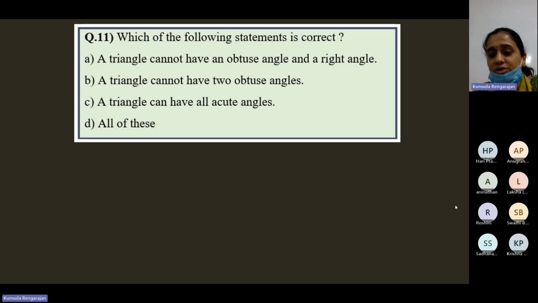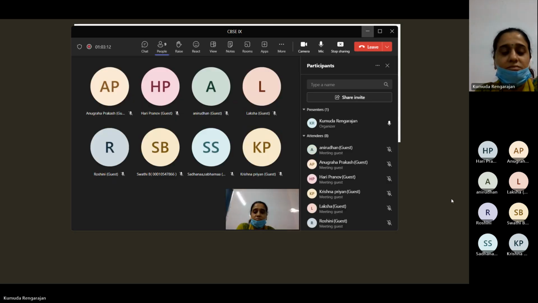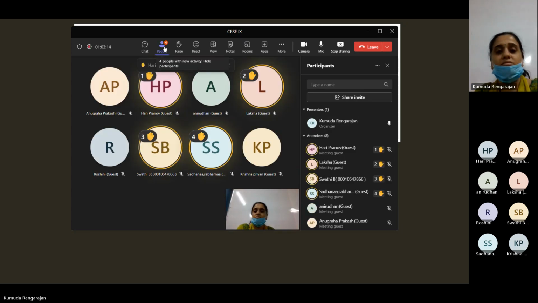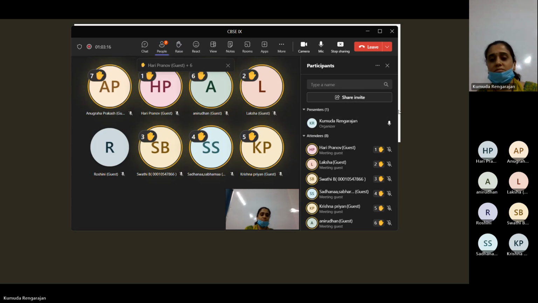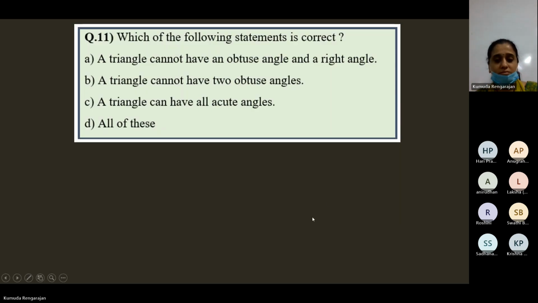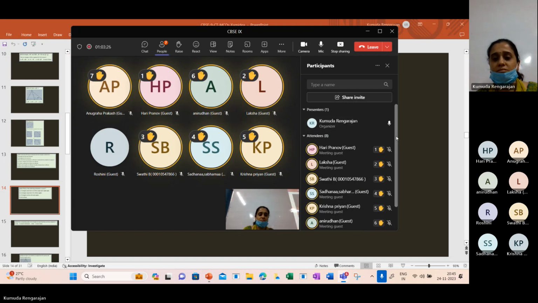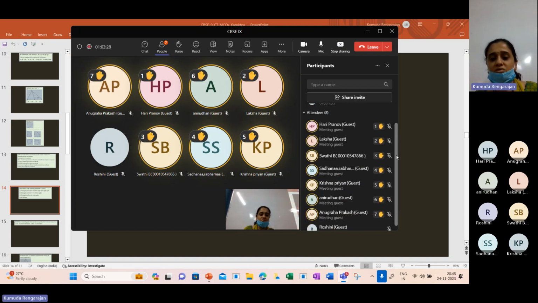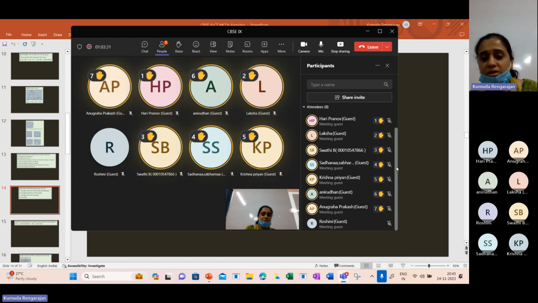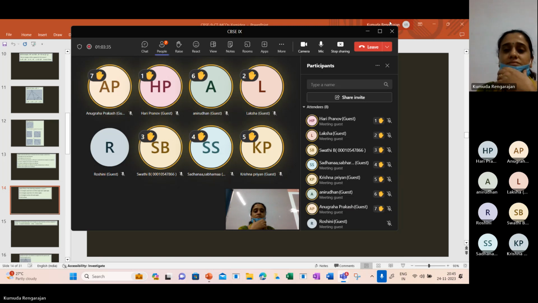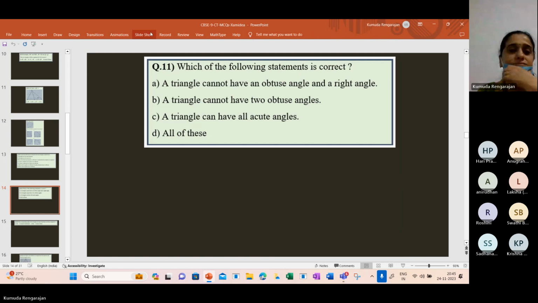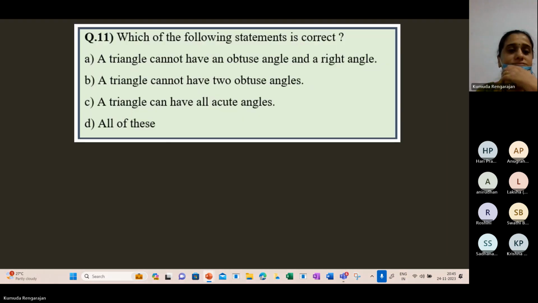Online students, use the emoji, raise your hand. Haripranav, Laksha, Swati, Sadhna, Sabarna, Krishnapriya, Aniruddha, Anugraha. Roshni, are you there? Yeah.